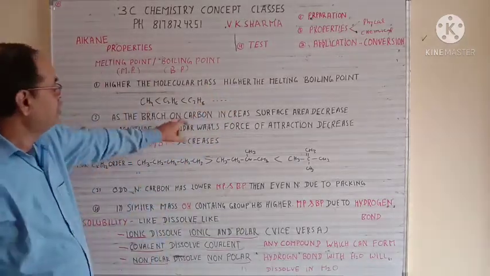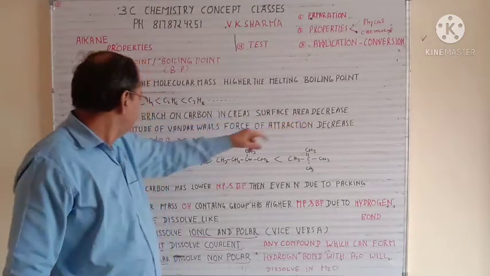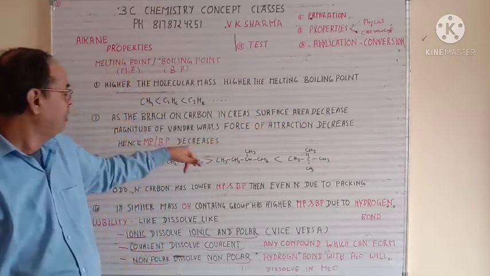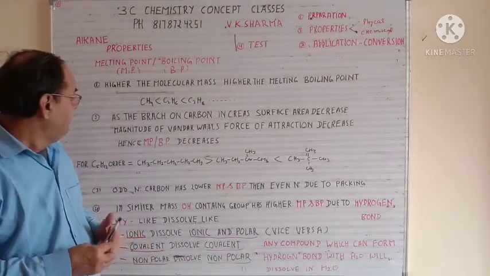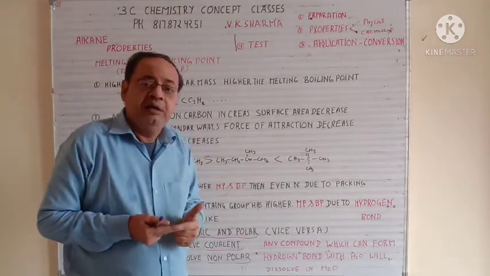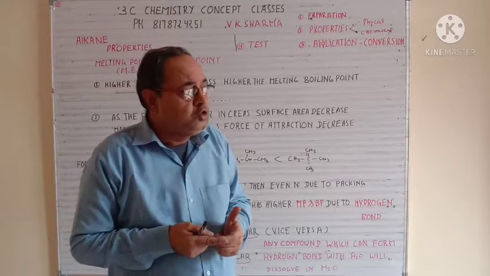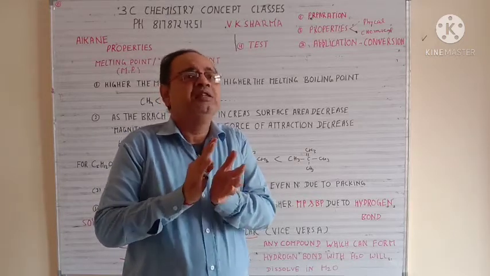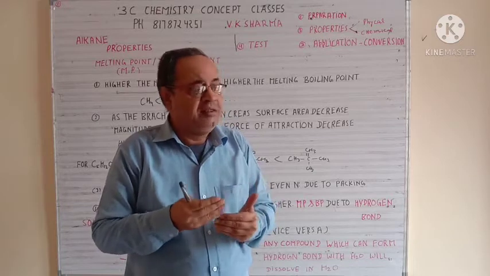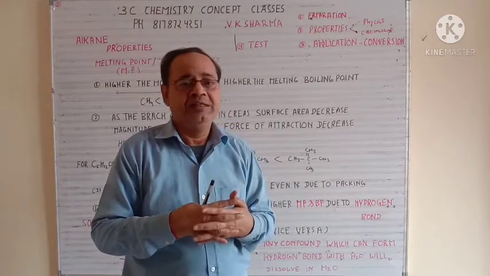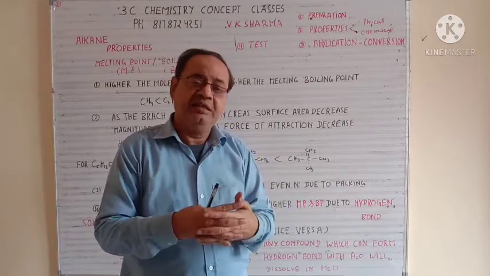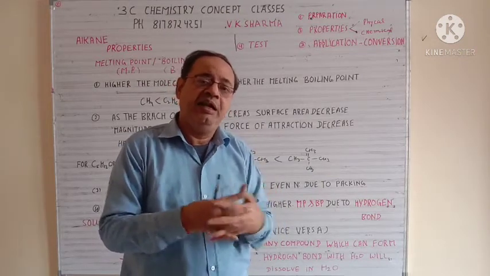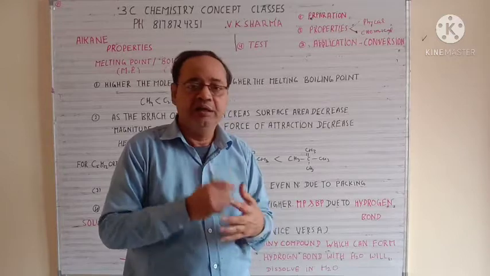Second, as the branching on carbon increases, surface area decreases, the magnitude of van der Waals force of attraction decreases, hence melting and boiling point decreases. See, when the branching on carbon increases, there is a problem in packing. Packing is not good. As the branching increases, surface area also decreases. When surface area decreases, van der Waals force of attraction also decreases. As a result, the melting and boiling point of that substance decreases.